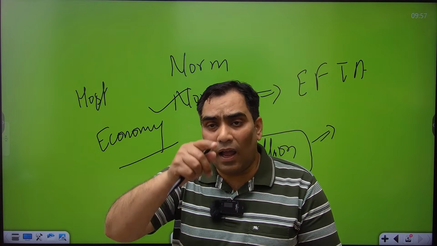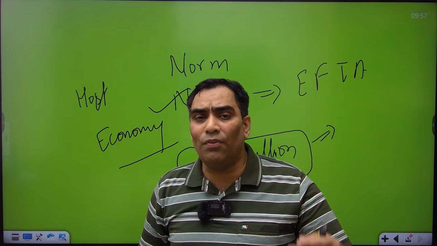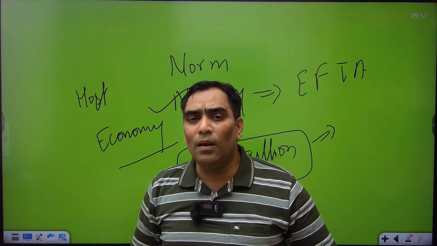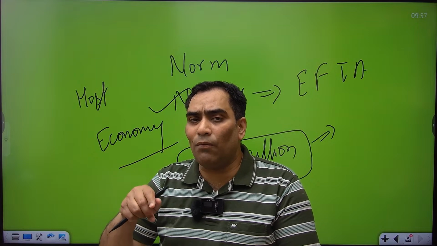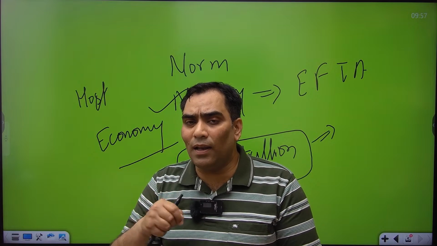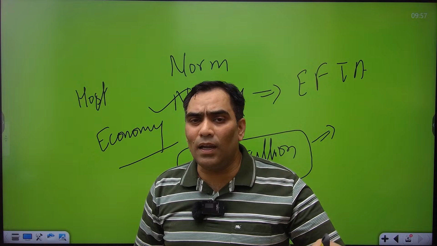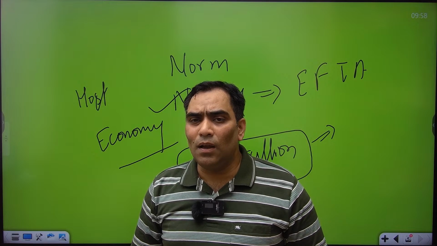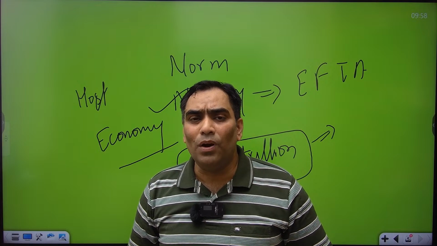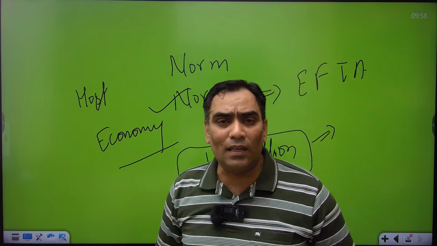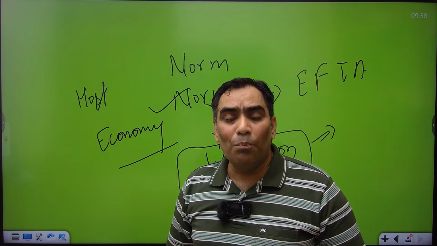Because if Norway is going to invest in India from their sovereign wealth fund, then definitely it will supplement our capital formation. If it supplements our capital formation, our production capacity will increase. If the production capacity increases, our economic growth will increase. Economic growth will increase, meaning that per capita income will increase and employment opportunities will improve. But why are we expecting that Norway will invest in India from their sovereign wealth fund? Because of this agreement.